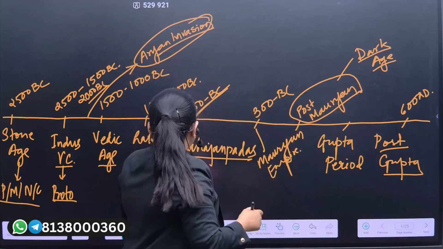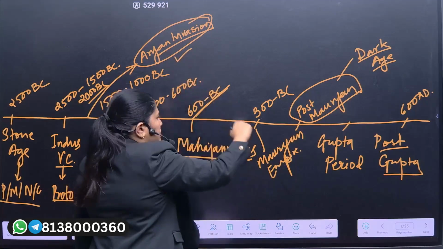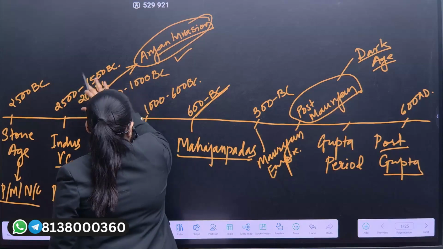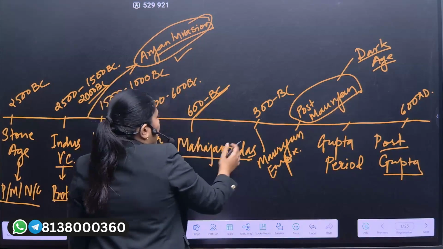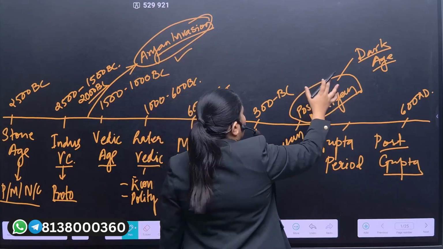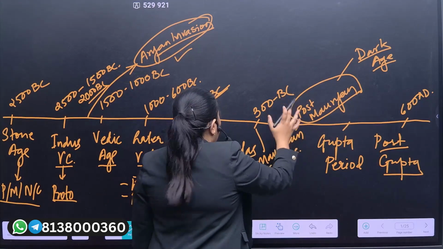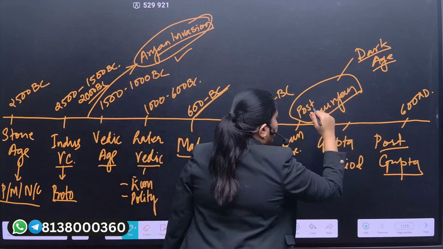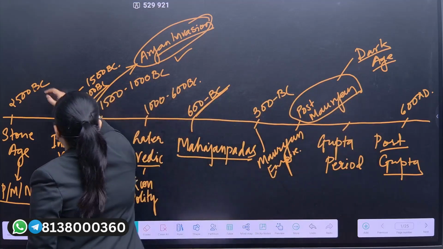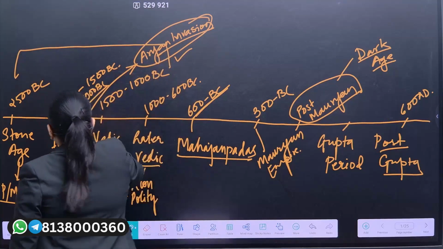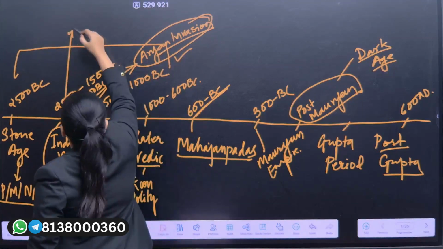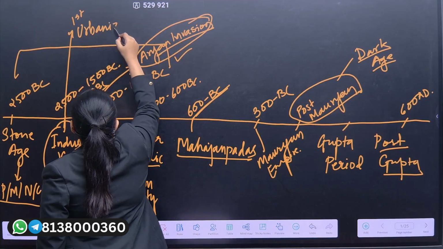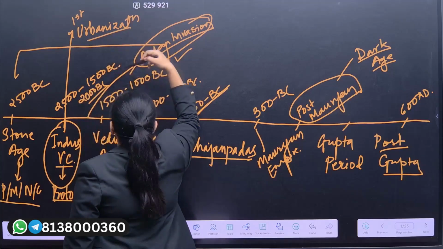Now this is the transition phase, the Aryan invasion, which transited the Indus Valley Civilization, or the first urbanization, to the second urbanization. The post-Mauryan phase is also a transitional phase which will transit our historical story from the second urbanization to the third urbanization. If we divide the history, the Indus Valley Civilization would be termed as the first urbanization of ancient Indian history.